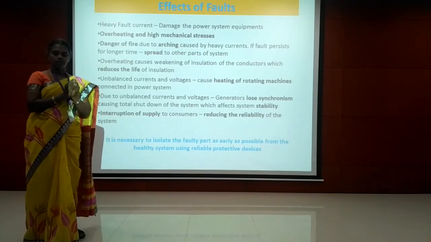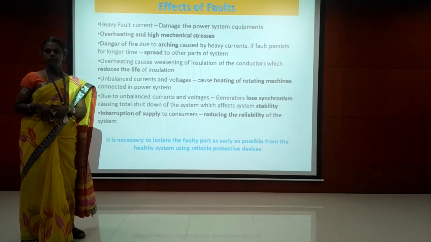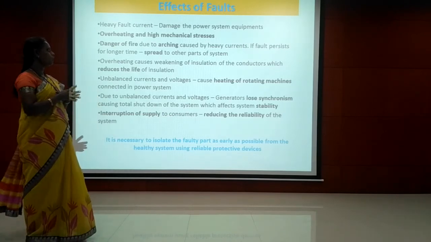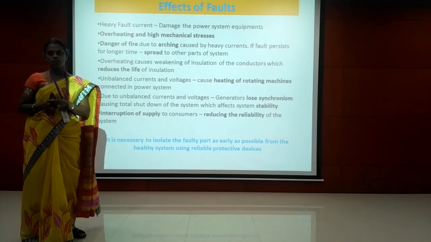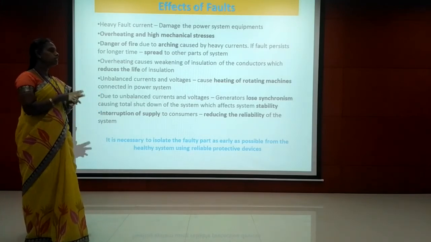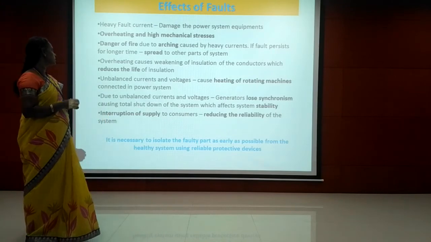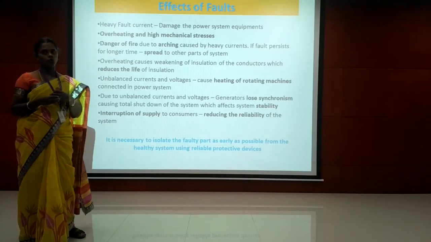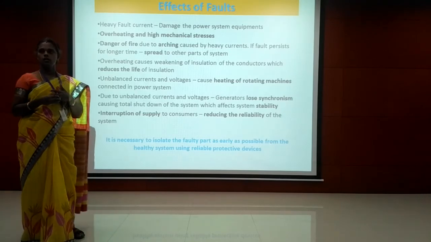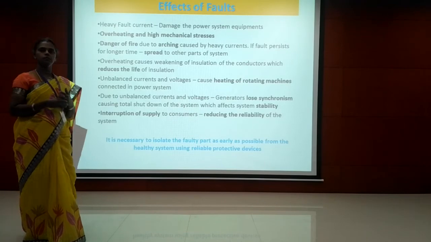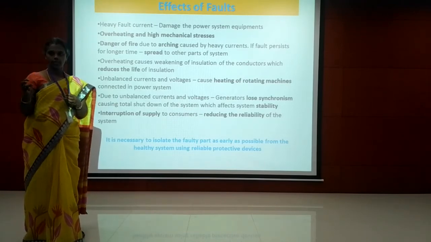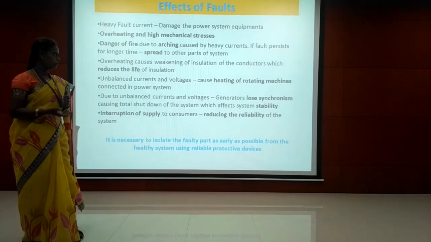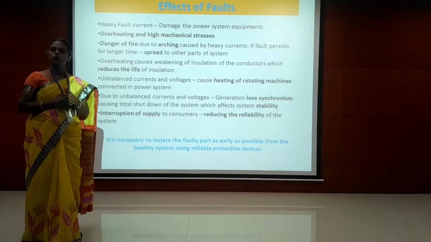Already we discussed that if there is any fault, it leads to low impedance. If there is a low impedance, then the current will rise. So heavy fault current flows in various elements of the power system, which is going to damage the power system equipment. It causes overheating and high mechanical stresses on the conductors and equipment, because a very high current leads to heating, and the mechanical stresses on the conductor will also be very high. Then there is the danger of fire due to arcing.